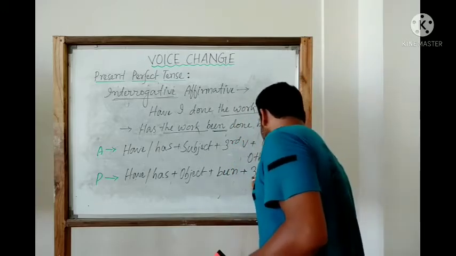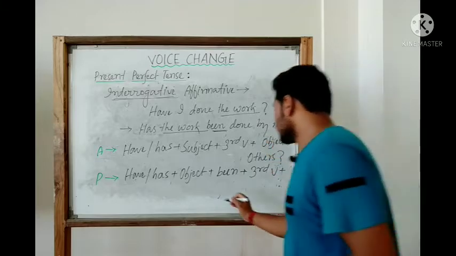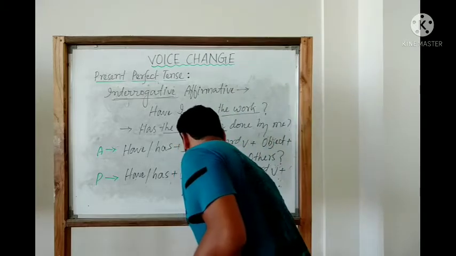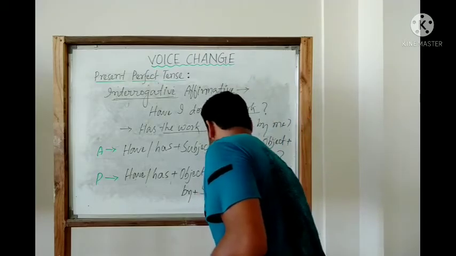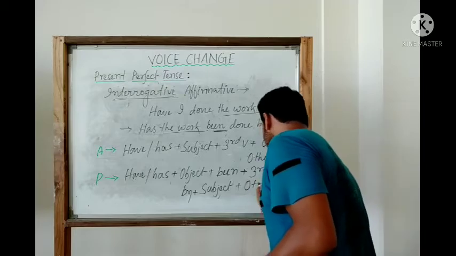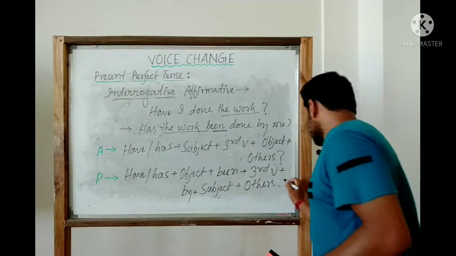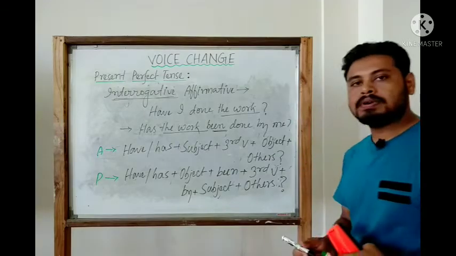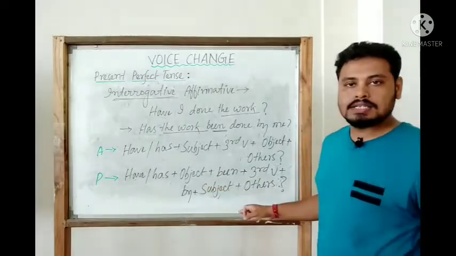Then the third verb, then by, then what should we put? The subject. Then if anything is there, it should go to others, then obviously a note of interrogation. So that is what the passive structure is.